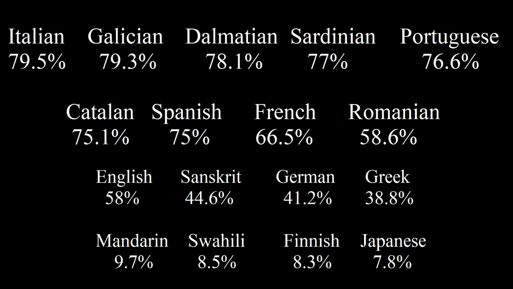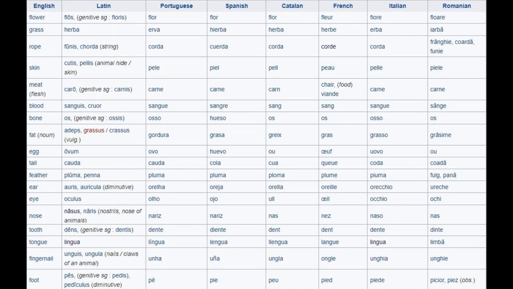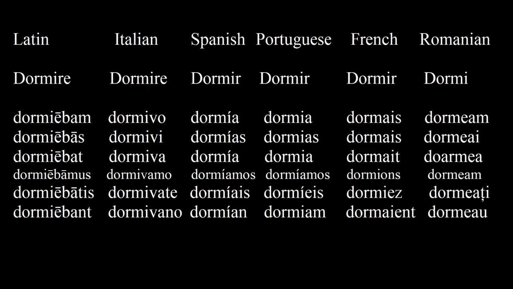But as we would expect, the 4 unrelated languages here get a really low score, under 10%. And since this program measures consonant relatedness, the 2 languages might randomly share the same consonants for some words, especially short ones. So as we have seen, there's much similarity in vocabulary between Latin and the Romance languages. But the grammar has changed enough that speakers of a Romance language won't be able to automatically understand Latin without studying it.